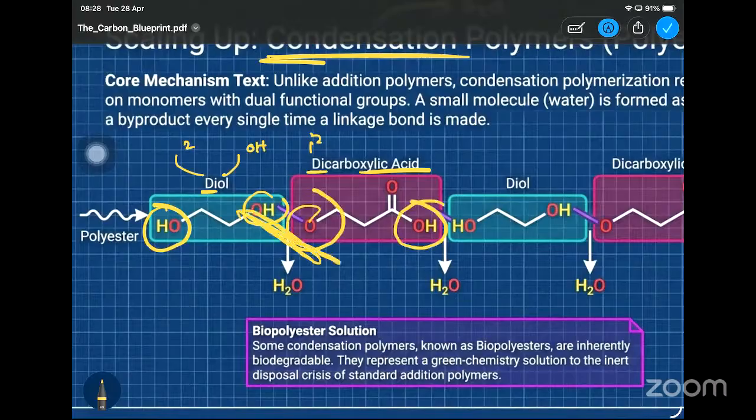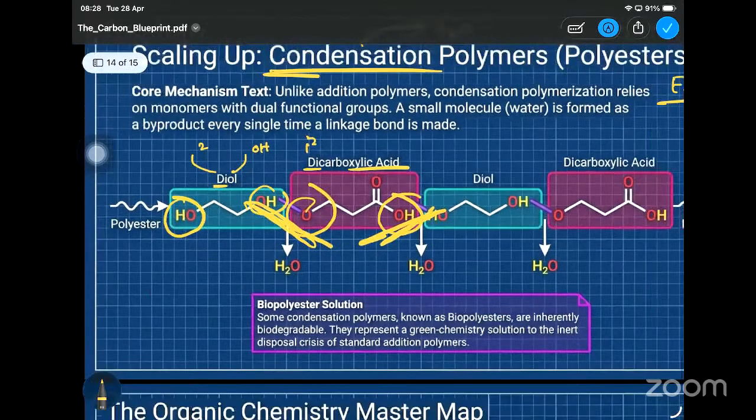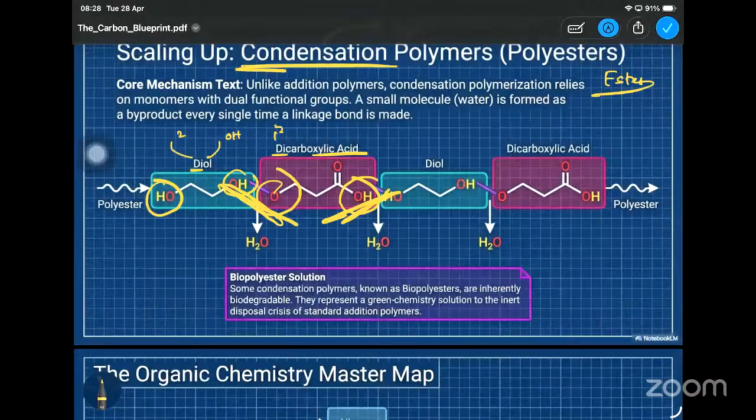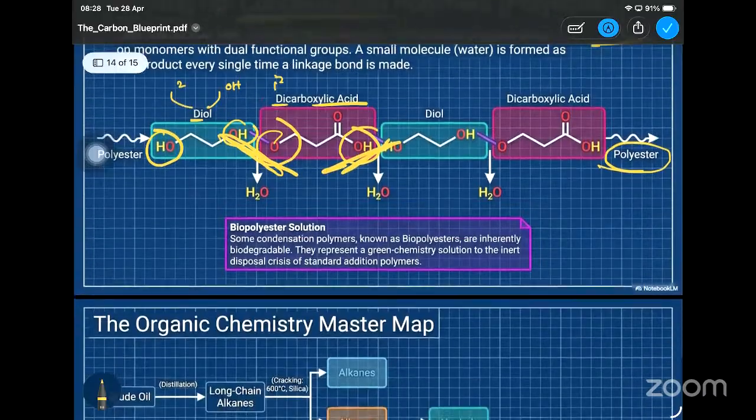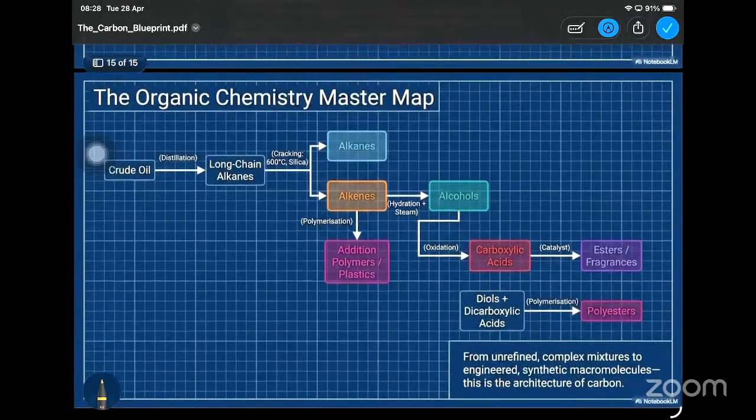So these two will be combined and make a chain structure that will be known as a polyester. If it is just one, then it is an ester, but it is now a polymer, so therefore it will be a polyester. Those are the main important things that we need to discuss.